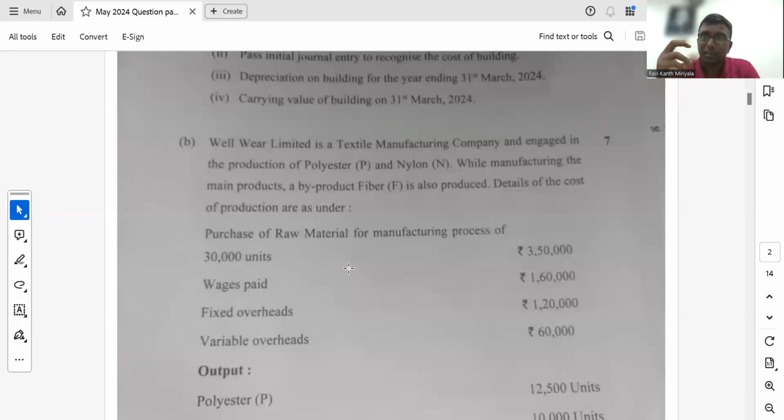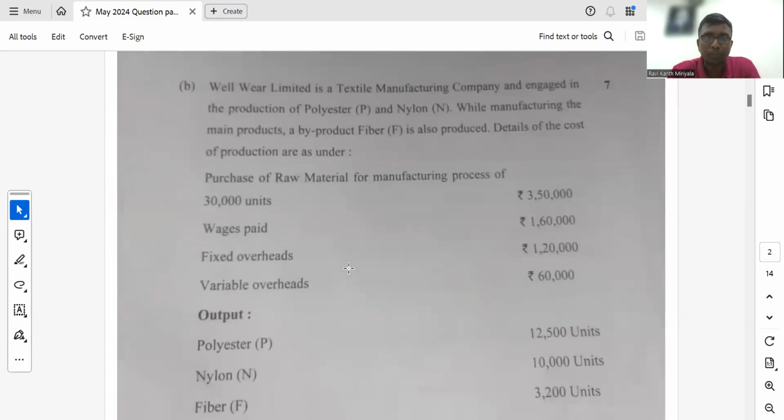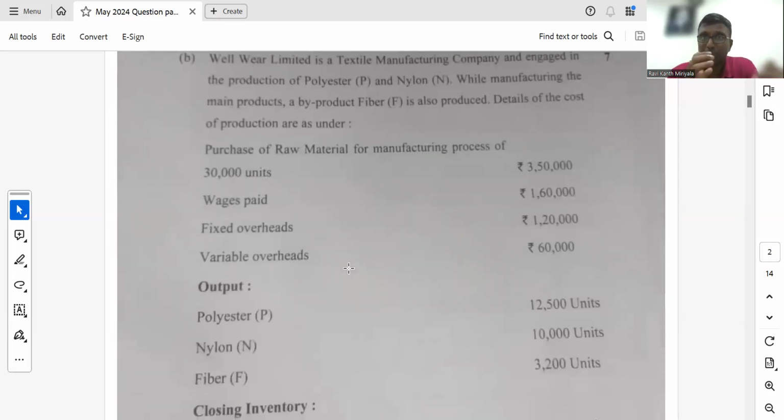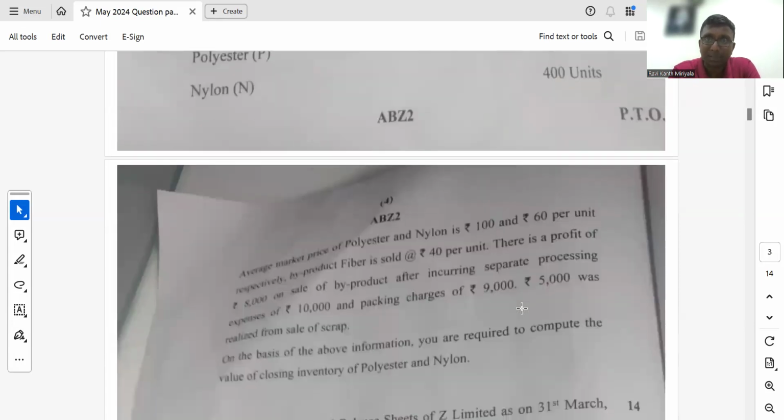Now this is going to be allocated. In which ratio? Generally, for joint products at the split point, he has not given that information, but he told only the number of products, which is output. Polyester and nylon are the joint products, and they have given the selling price, 160 rupees.